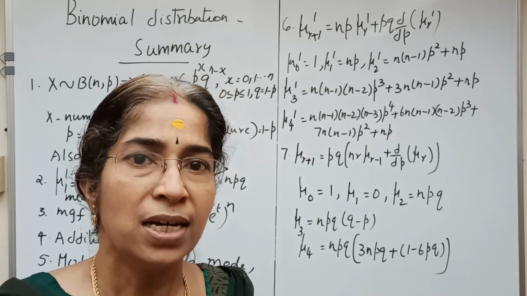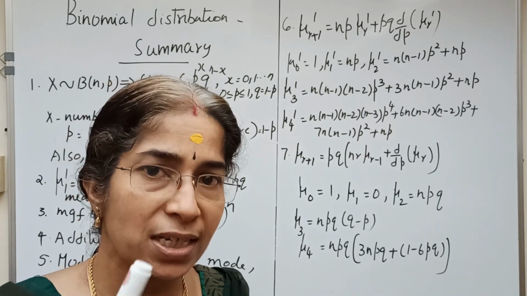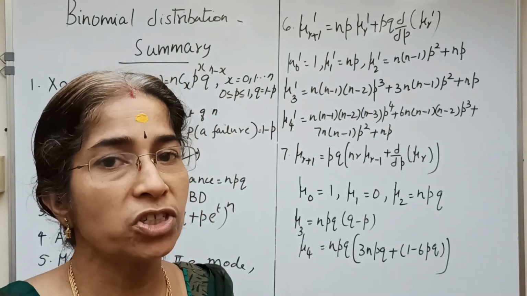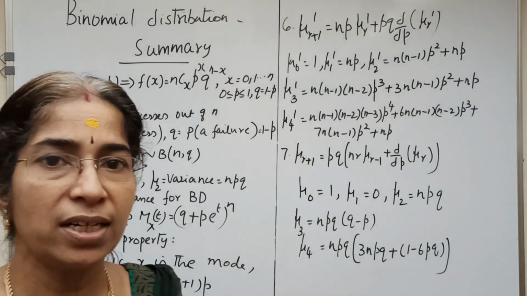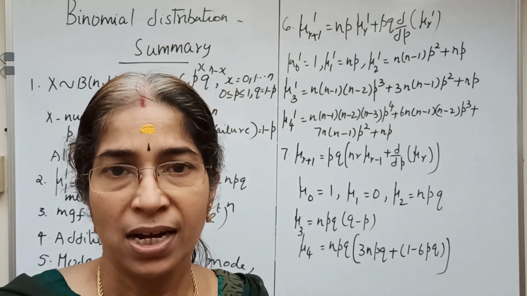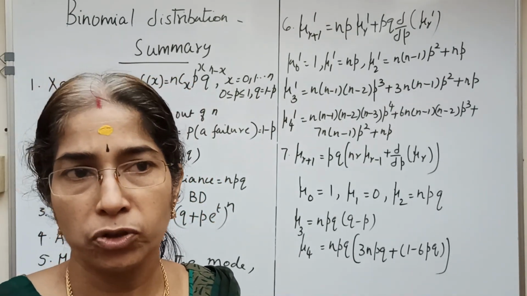On the other hand, if (n+1)p is an integer, the distribution is bimodal, the modes being (n+1)p - 1 and (n+1)p.